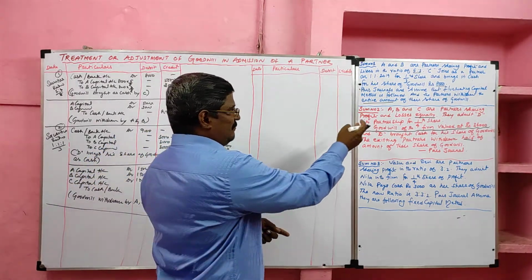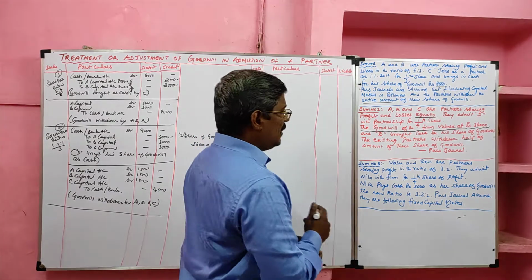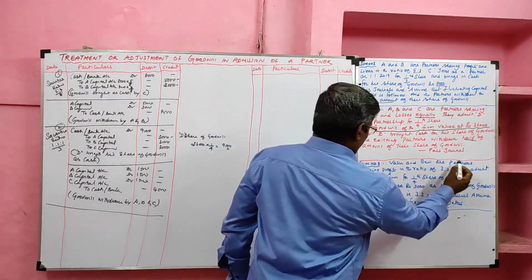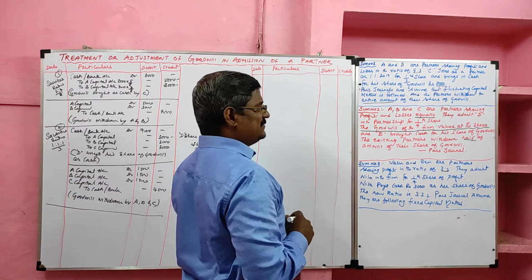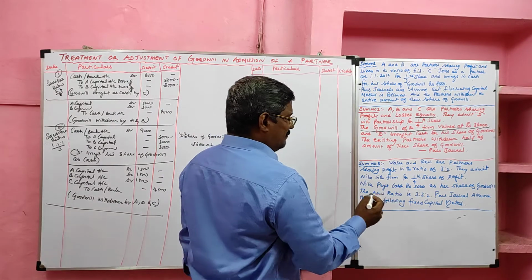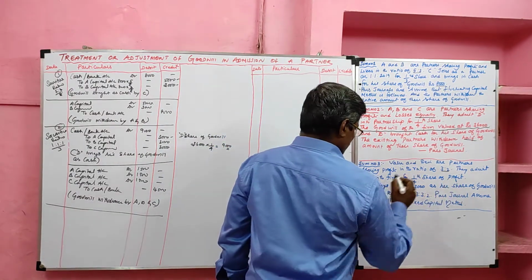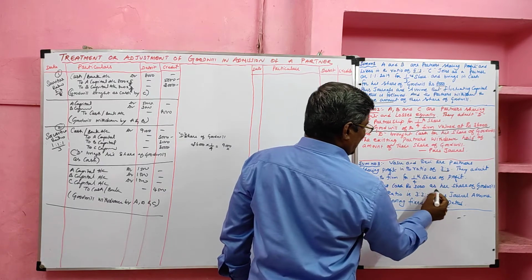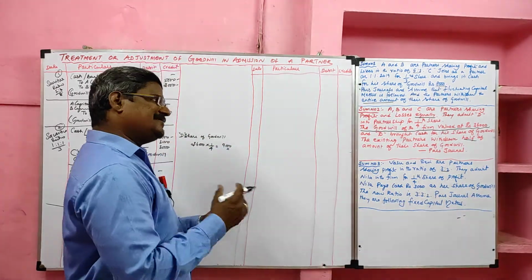Yes, students, we completed the second problem. Now we'll move to the third problem. Vasu and Devi are partners sharing profits in the ratio of 3:2. Already two partners, Vasu and Devi. Their profit sharing ratio is 3:2. They admit Nila in the firm for 1/4 share of the profit. Nila pays 3,000 as her share of goodwill. So Nila's goodwill is given.